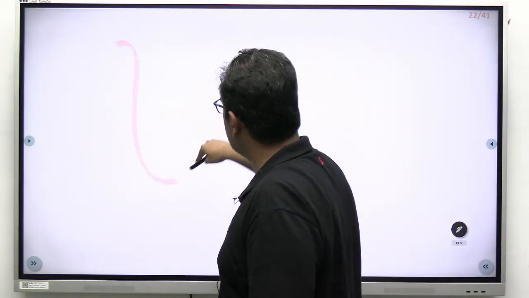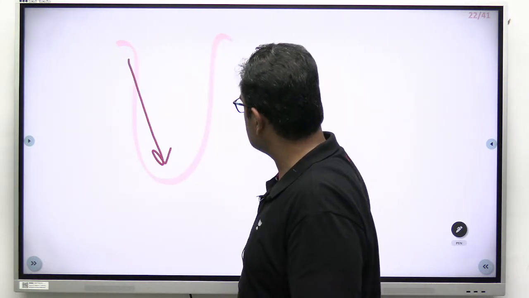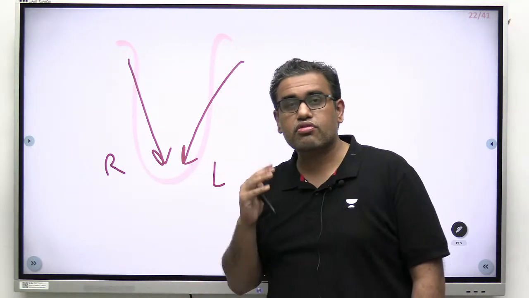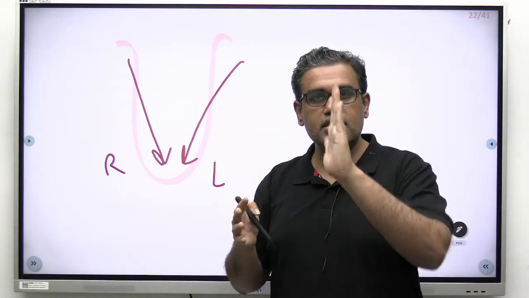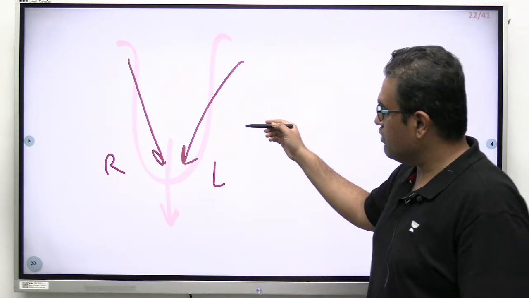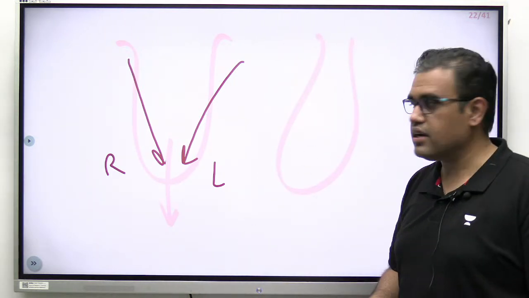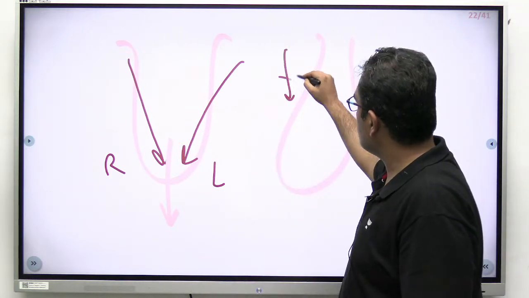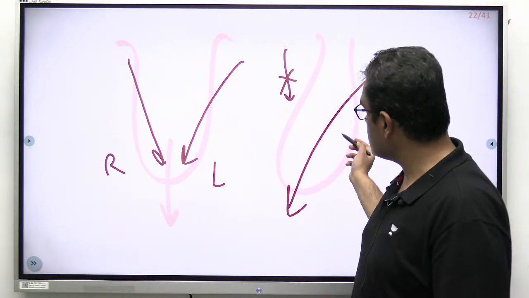So this is the normal tongue, right? This is the action of right genioglossus, that is the left genioglossus, if this is right and left side. They push the tongue forward and medially like this, and when both genioglossus are normal, the tongue is protruded straight in front like this. Now, if the tongue shifts to one side, suppose it's shifting to the right side, it means that the right genioglossus over here is not working, the left is pushing it forwards and medially. So tongue protrudes to the right side.